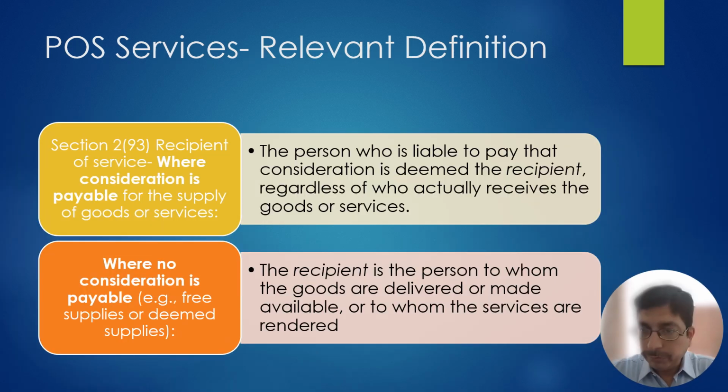Now we discussed that the location of the recipient is the place of supply in the general rule. But what is the location of the service recipient? They have given a definition in section 2 subsection 93 of the CGST Act, that the recipient of service is the person who is liable to pay the consideration.